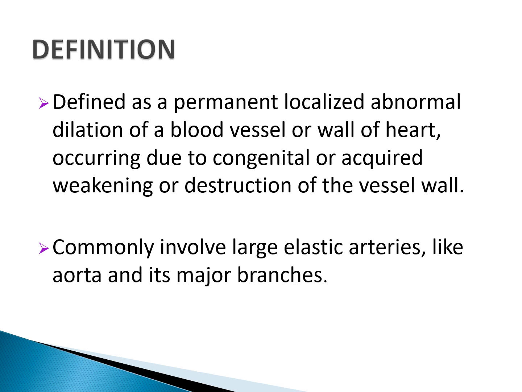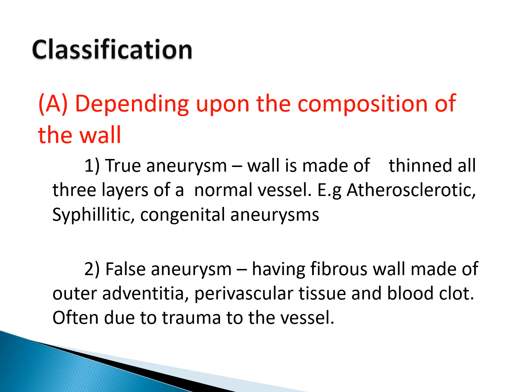Aneurysms are localized dilations. And they commonly involve the large elastic arteries like the aorta and its major branches, or as I've said, they may involve the wall of heart, any chamber. So first is, how are they classified depending upon the composition of the wall? According to this, they are classified into true aneurysms and false aneurysms. False aneurysms are also called as pseudoaneurysms.